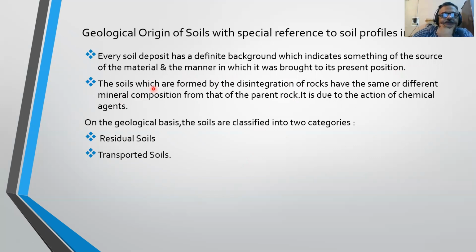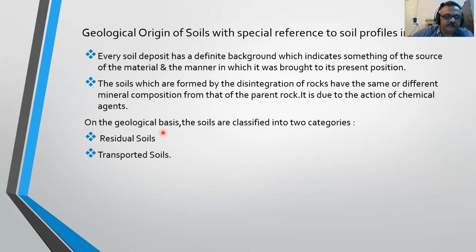The soils which are formed by the disintegration of rocks have the same or different mineral composition from that of the parent rock. It is due to the action of chemical agents.